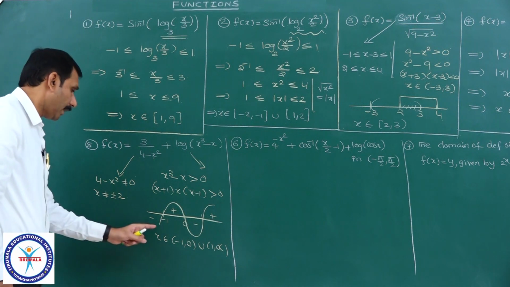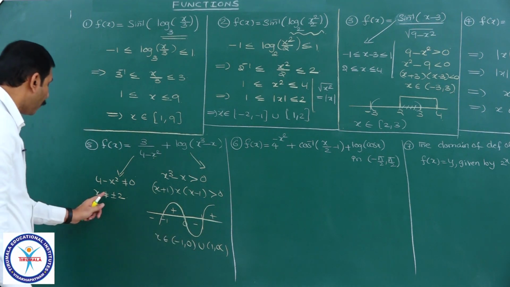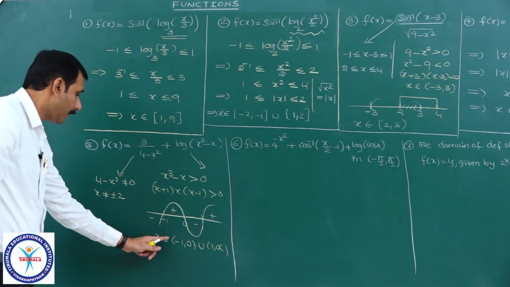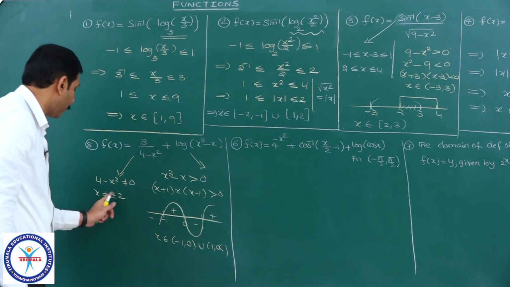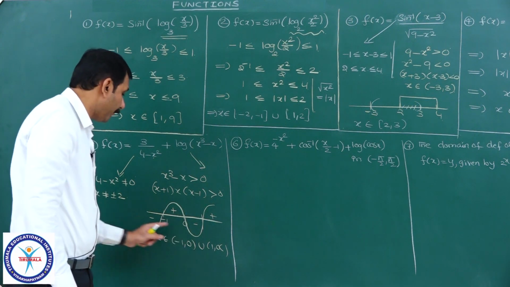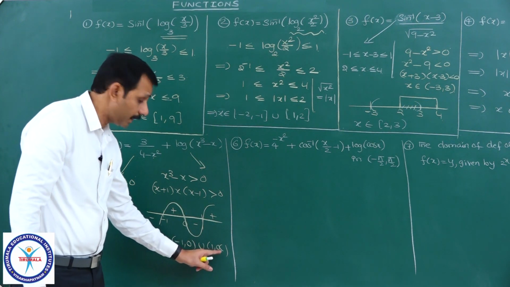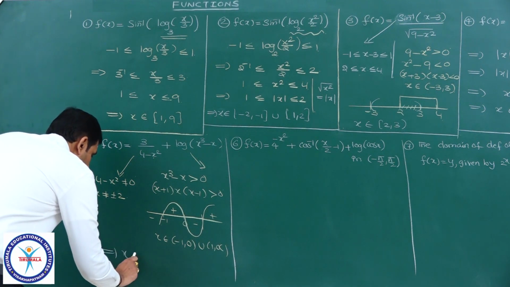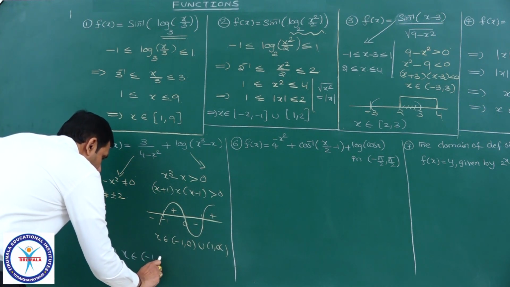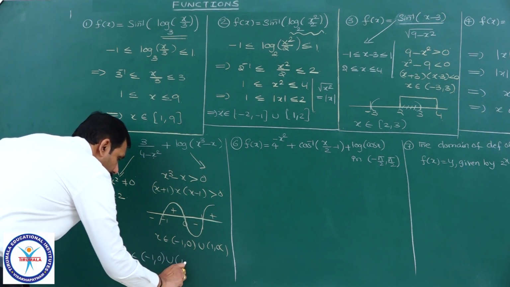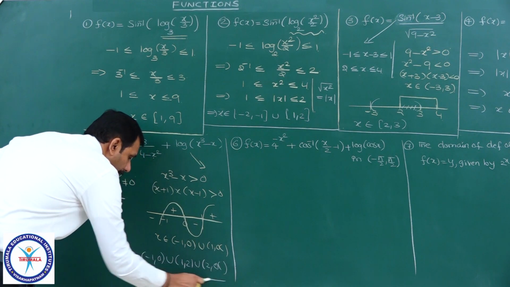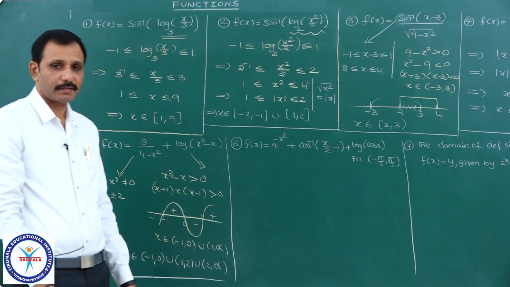Now I will write this one, but of course it should not include minus 2 and plus 2. Here it is minus 1 to 0, minus 2 is not there. Problem with this one only, here 2 is there, that 2 you exclude. Therefore, the final solution is x belongs to minus 1 comma 0 union 1 comma 2 union 2 comma infinity, open interval will be the solution set.